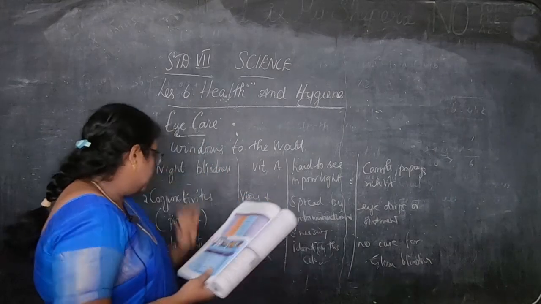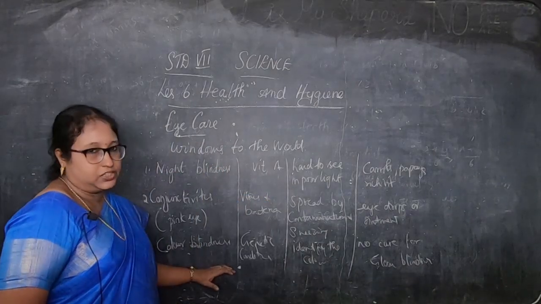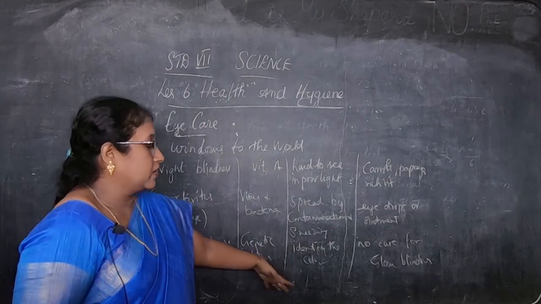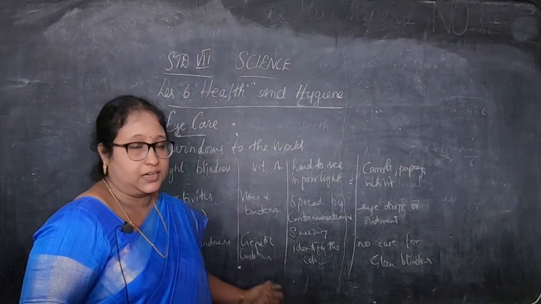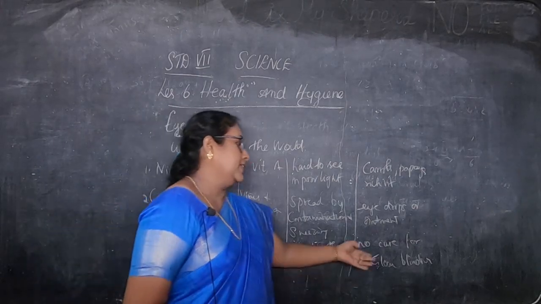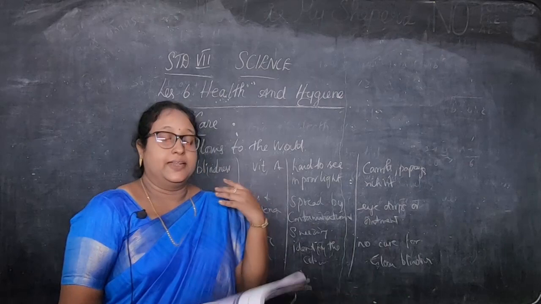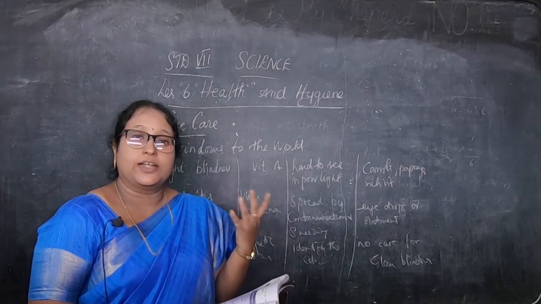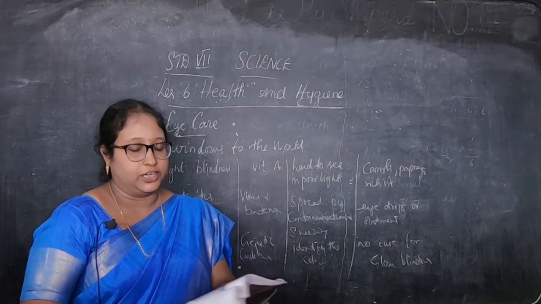Okay, children. So color blindness is a genetic condition, that is, hereditary. There is difficulty in identifying the colors, as the name itself tells us, and there is no cure for color blindness. Contact lenses and glasses with filters can be used for this.